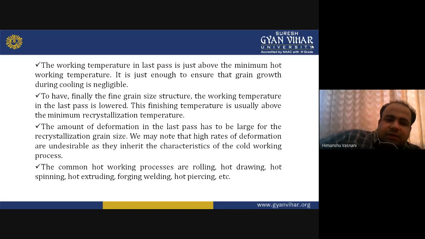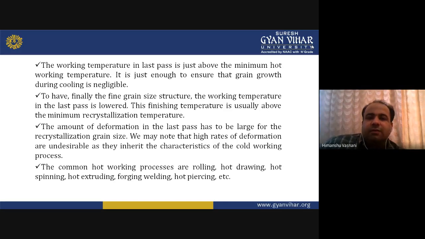This is usually above the minimum recrystallization temperature. During the process, they maintain a temperature above the recrystallization temperature. In the intermediate passes they supply this temperature fully, and in the last pass they try to lower it, because they want the work to be finished in a better way for achieving proper deformation. The purpose is to deform the material in a better way and to attain good properties, simply to attain the new shape.